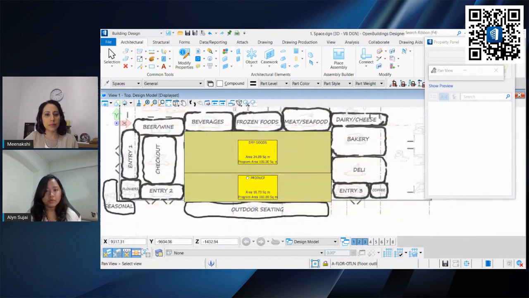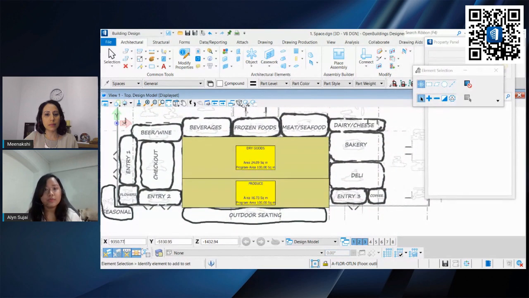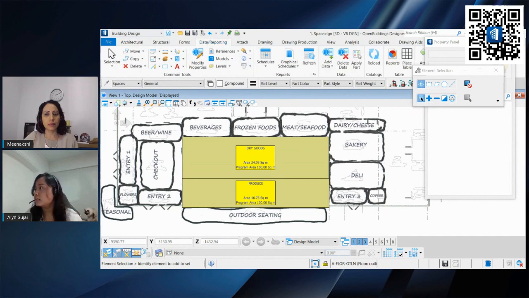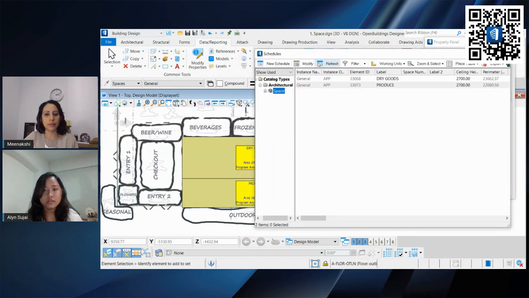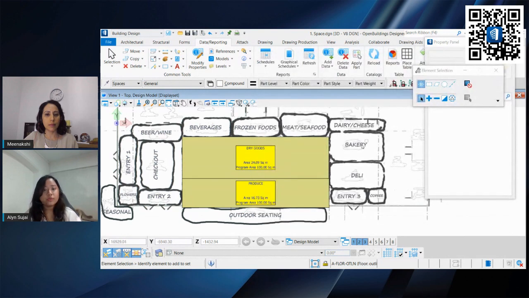Now that we have the space, we can quantify it. So let's go to our schedules. Okay, you can see that we have two general spaces labeled dry goods and produce. What we want to recommend is that you use whatever you have on hand first to create your models. So this is the perimeter, this is the area. It's looking good.